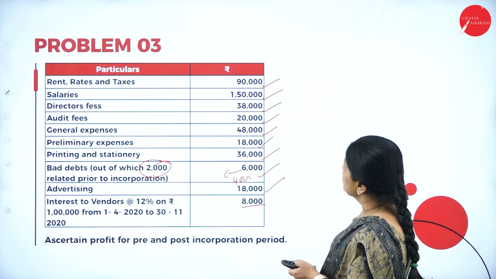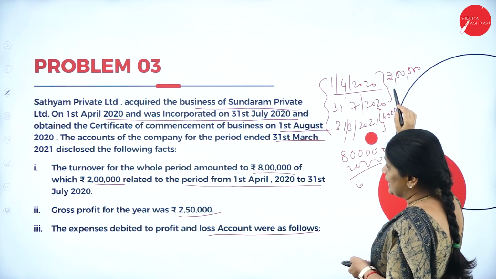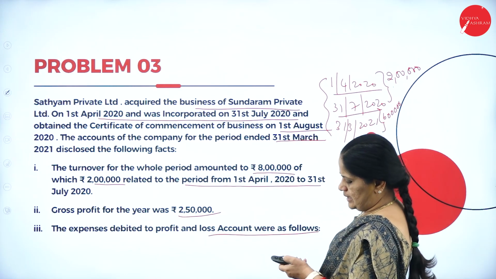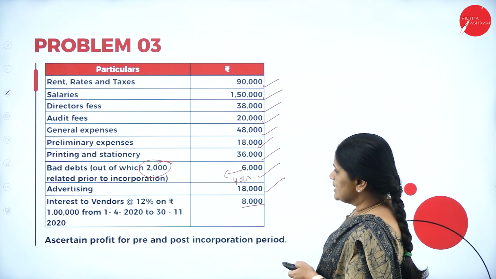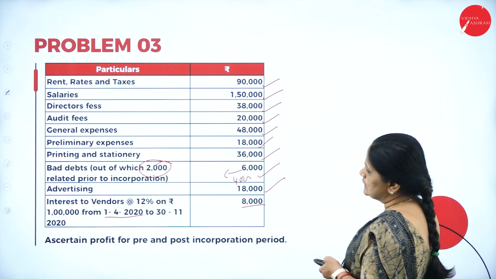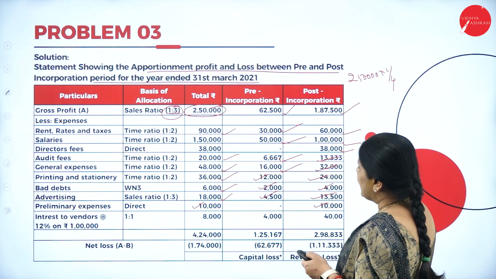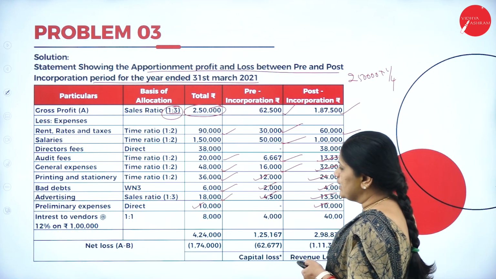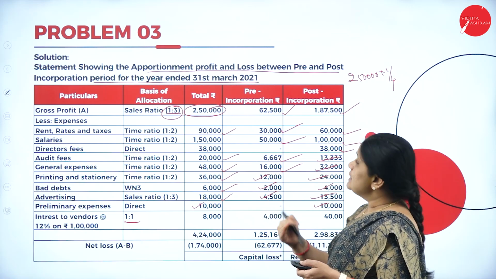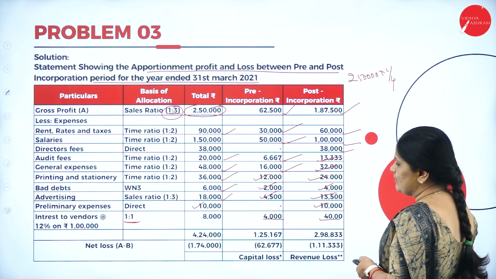So if you can see here, the turnover for the whole period they have given. The date of acquisition of the business is 1/4/2020. It was incorporated on 31st July 2020. Then they have told us that the payment was from 1/4/2020 to 30/11/2020. For a period of 8 months, we have to calculate the interest. So the interest will be divided on 1:1 basis, that is 4 months prior to incorporation and 4 months after incorporation. So it will be shared as 4,000 and 4,000.